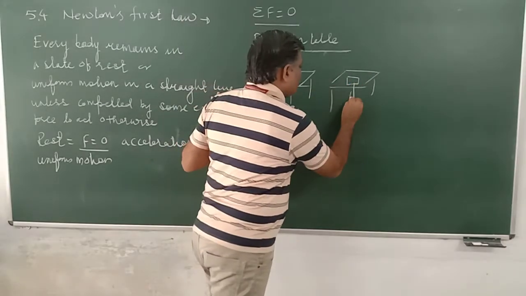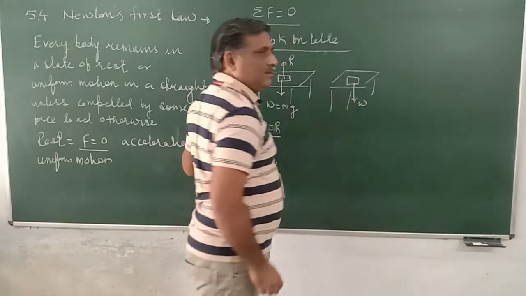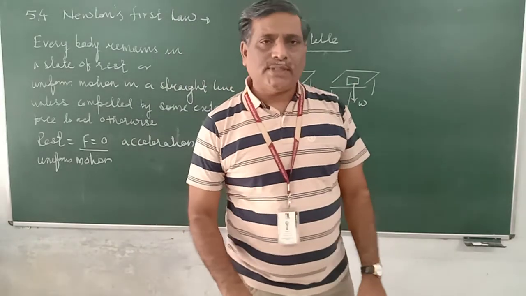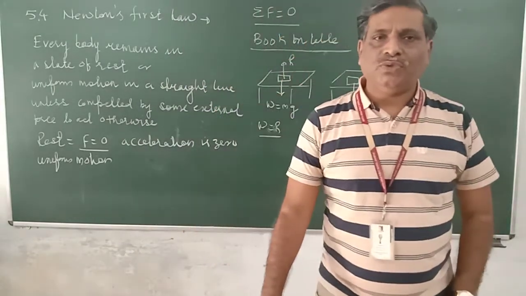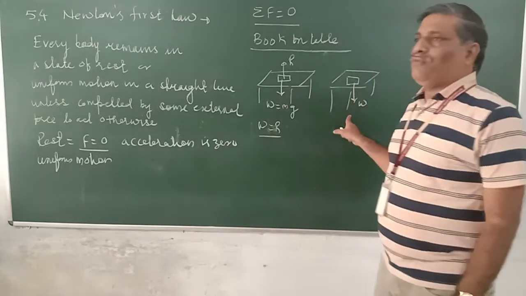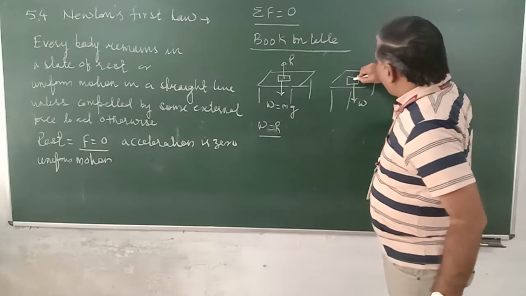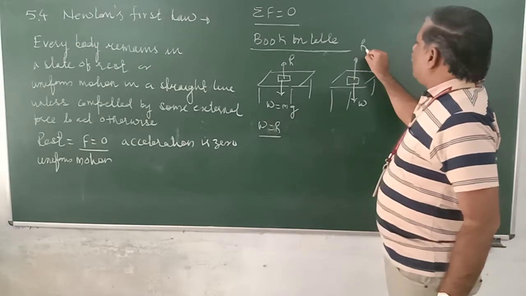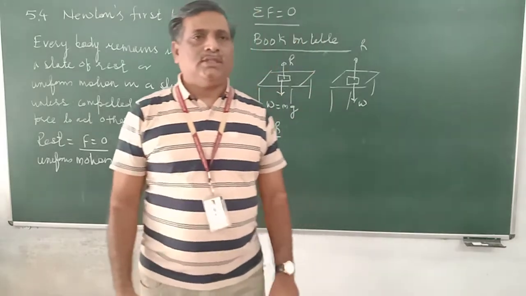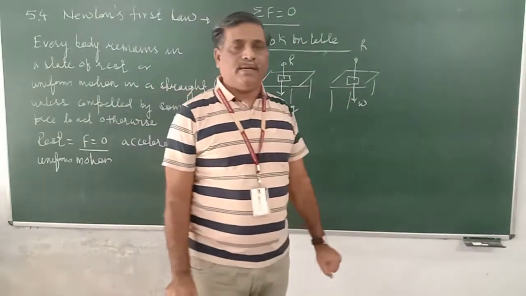We also know that there is a W in downward direction. As the book is at rest, net force acting on the book must be 0. Because sum total of forces needs to be 0, there is some upward force by the table in upward direction. This is the correct statement.